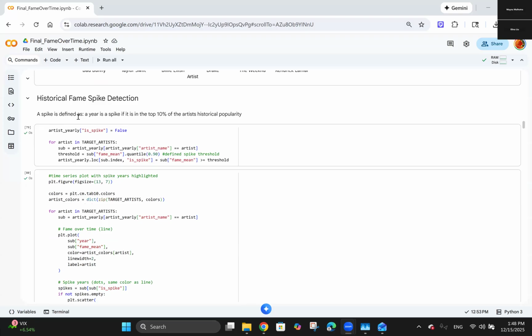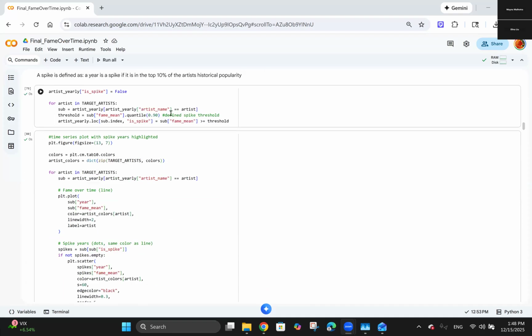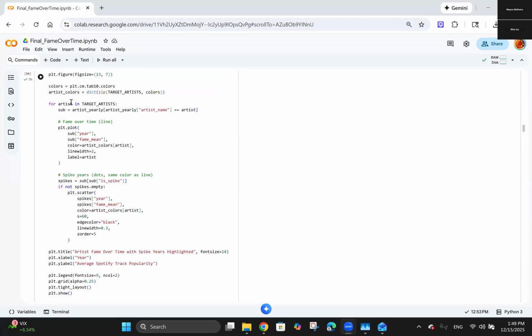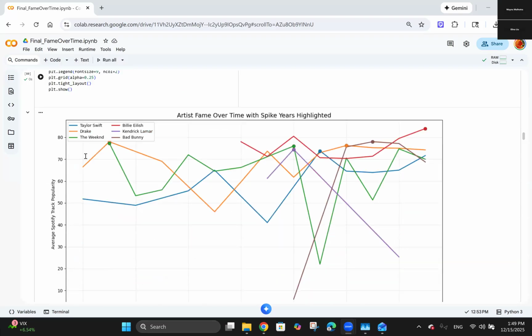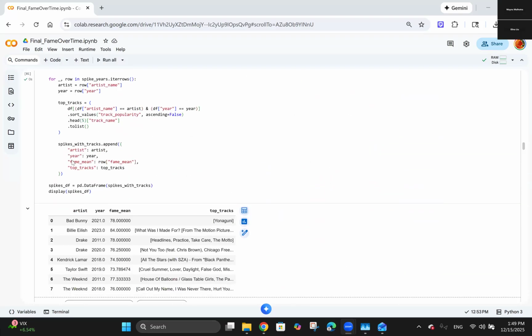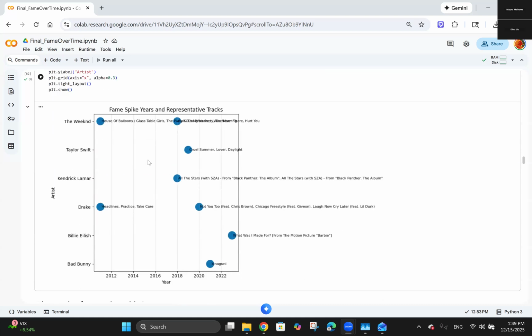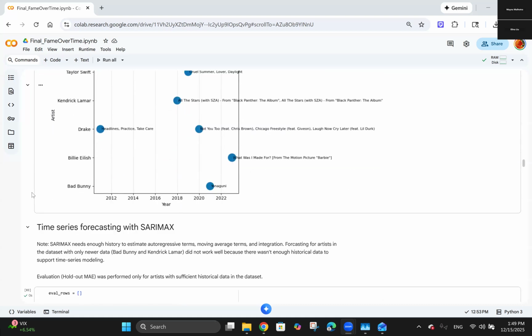Next, we're defining a spike as a year where the artist met their top 10% of their historical popularity rating. So we're filtering out those years for each artist and defining the quantile as 90%. We're also plotting that over the fame over time timeline. And this is the summary table for the representative tracks for each year where they had a spike.